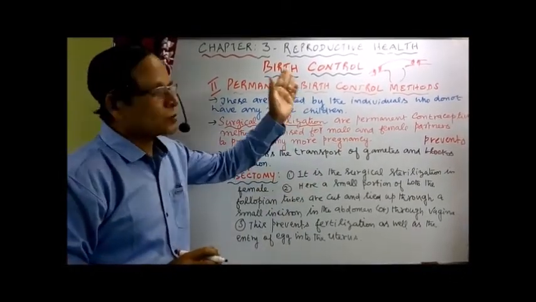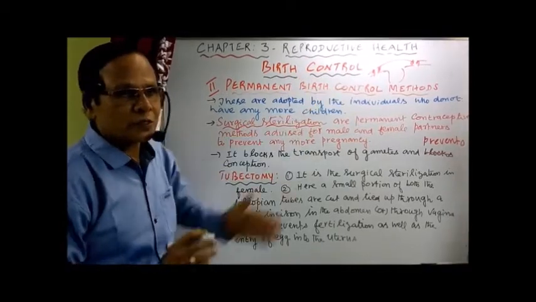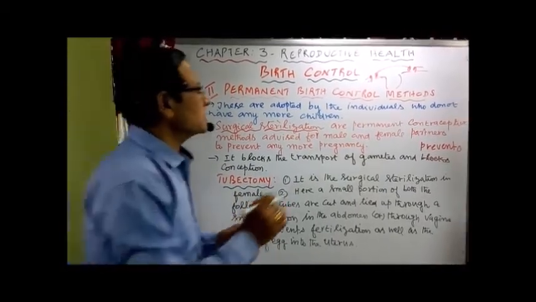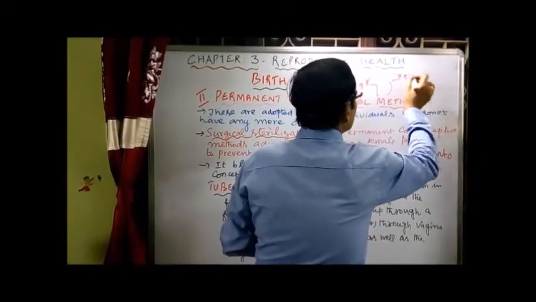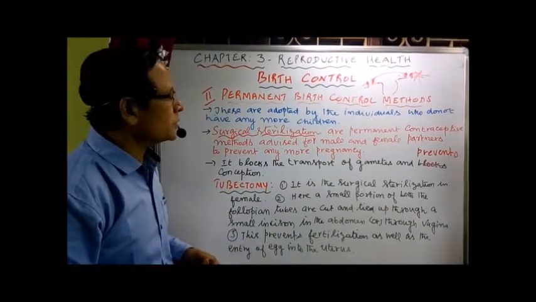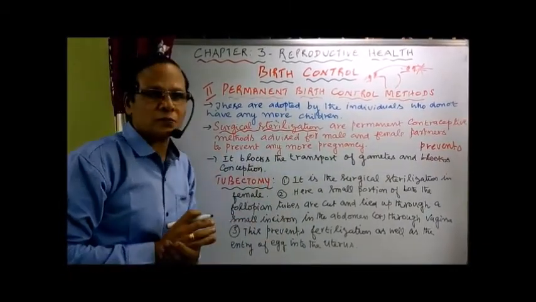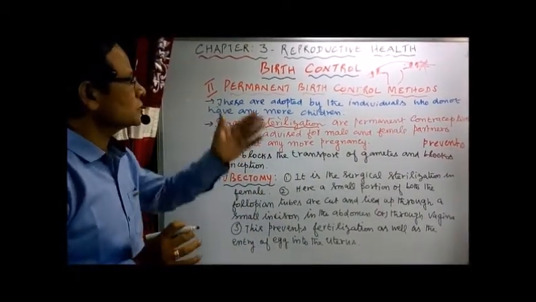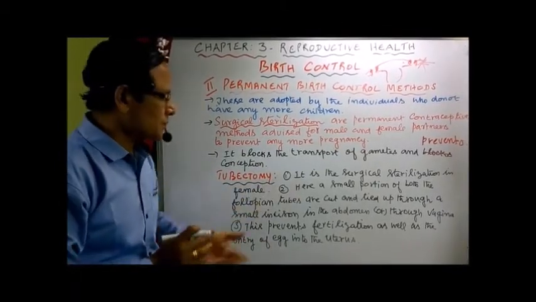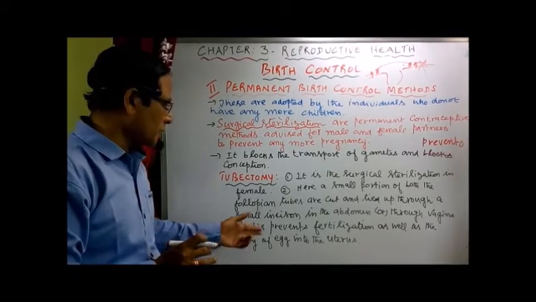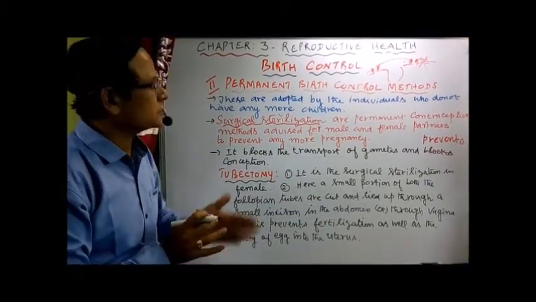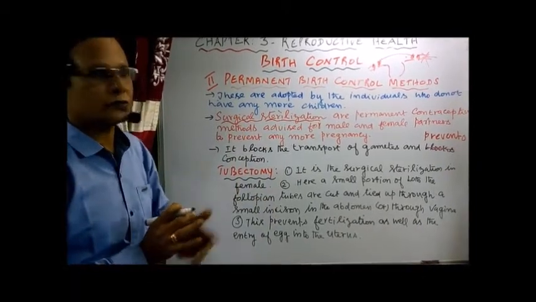So it is a surgical sterilization in female. Here a small portion of both the fallopian tubes are cut and ligated. Ligated means tied up. So when the egg is unable to reach this place, the egg released by the ovary doesn't reach the fertilization place. That's tubectomy. Now this prevents fertilization as well as the entry of egg into the uterus.